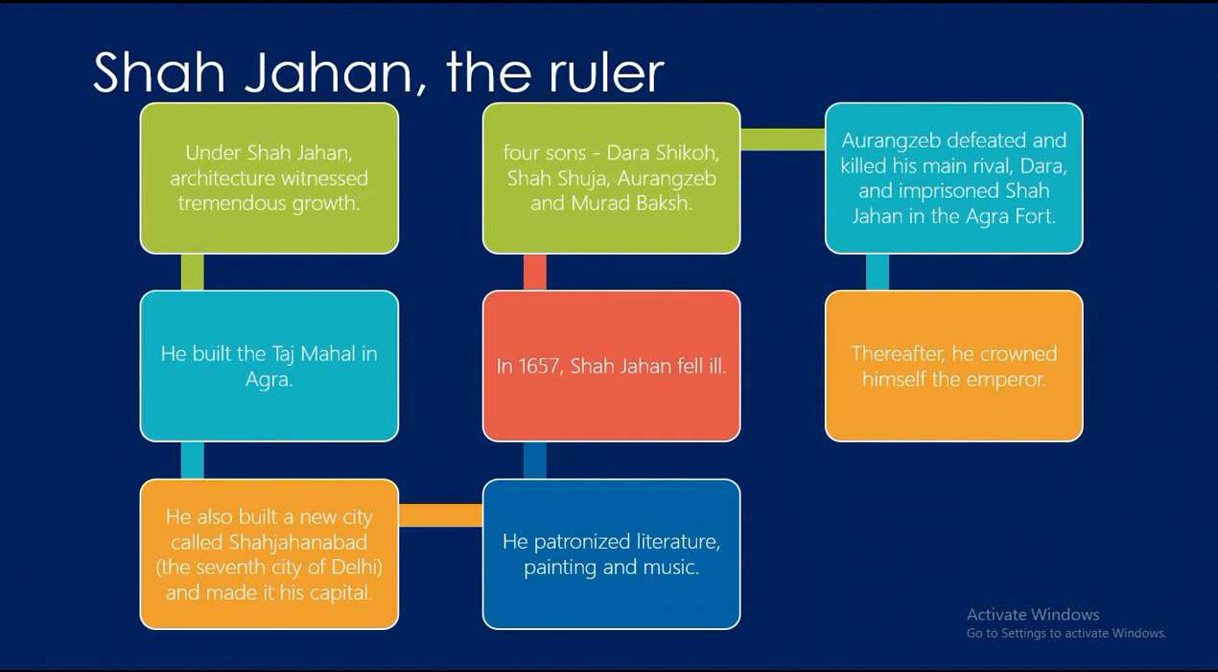In 1657, Shah Jahan fell ill. A war of succession broke out among his four sons, Dara Shikoh, Shah Shuja, Aurangzeb, and Murad Baksha. Aurangzeb defeated and killed his main rival, Dara, and imprisoned Shah Jahan in Agra fort. Thereafter, he crowned himself the emperor.